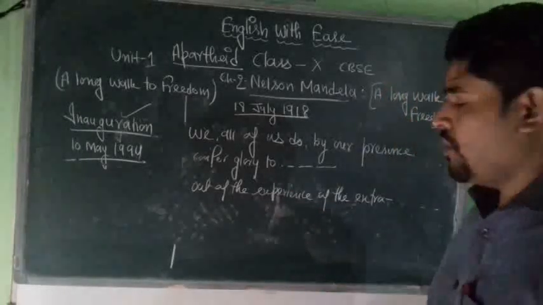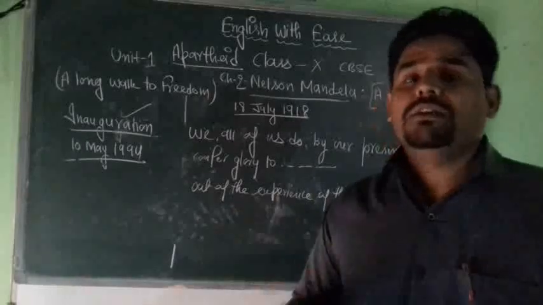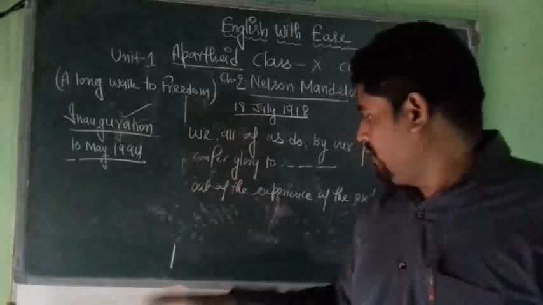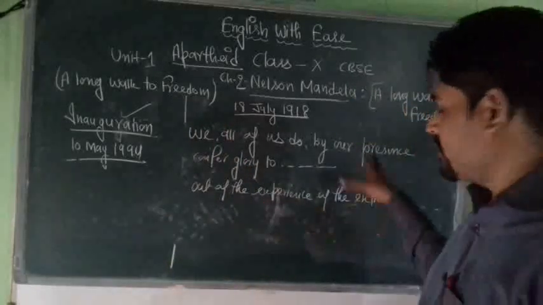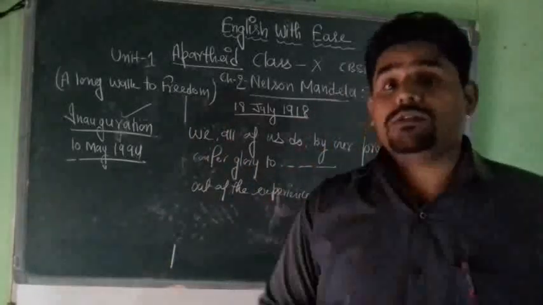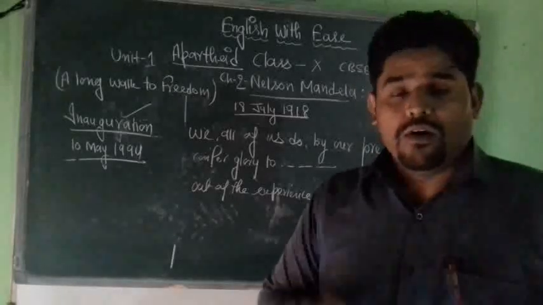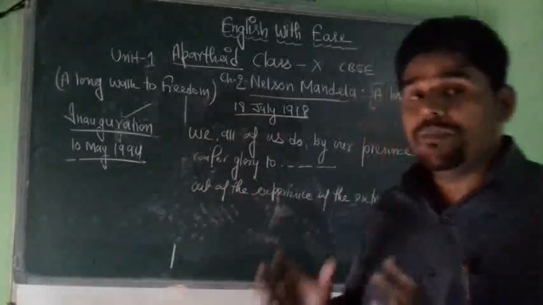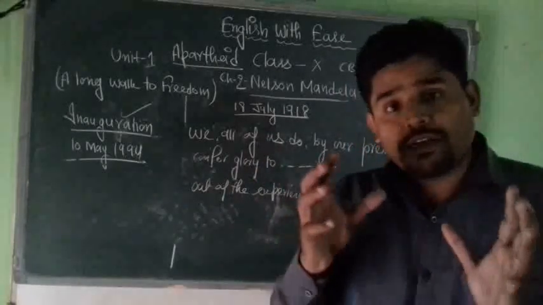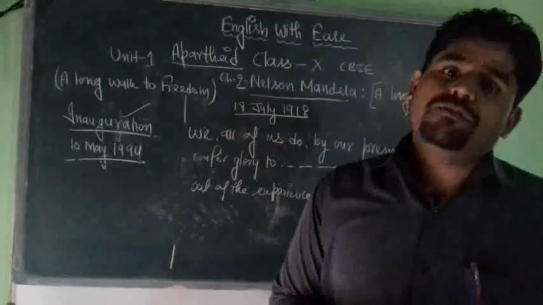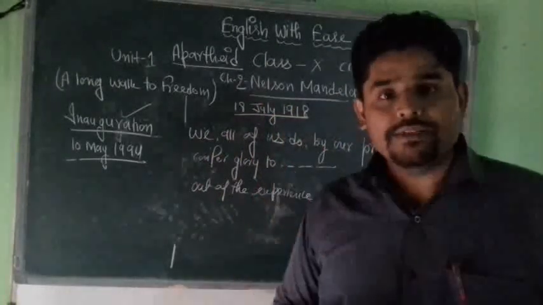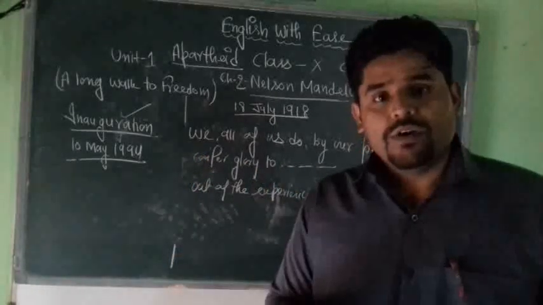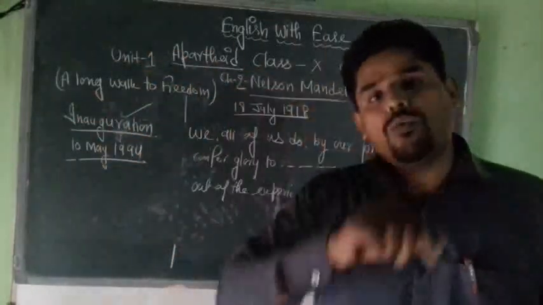Nelson Mandela says, out of the experience of the extraordinary human disaster must be born a society of which humanity will be proud. What kind of society must be born? He wants to say that after all the sacrifices that the people of South Africa have made, finally they have formed a government of which all the humanity of the world will be proud.